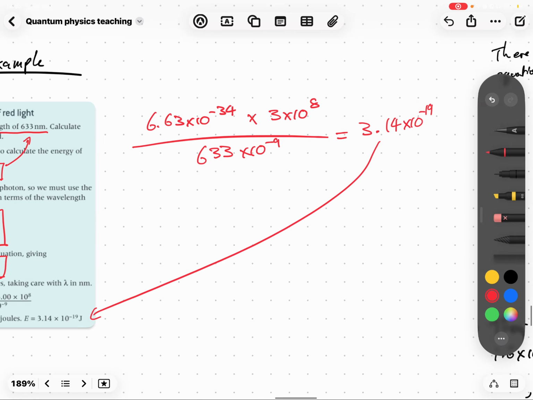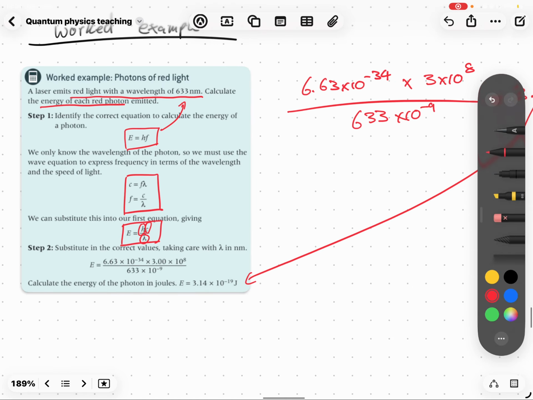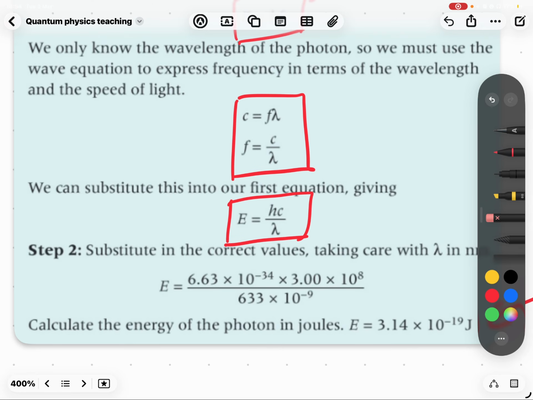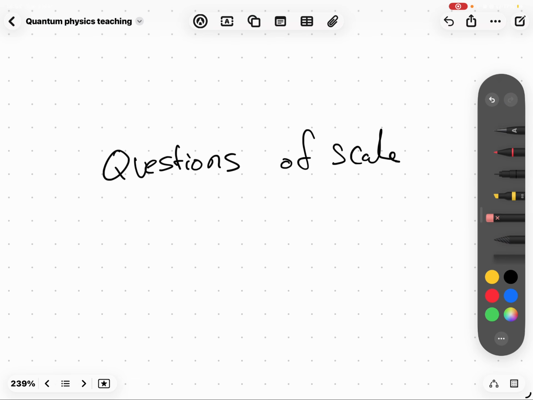Remember, E is measured in joules, so it's joules of energy. That's it. Plug the numbers into the equation and you're good to go. It's quite simple to understand, really. It's not that difficult. It's like a normal equation.